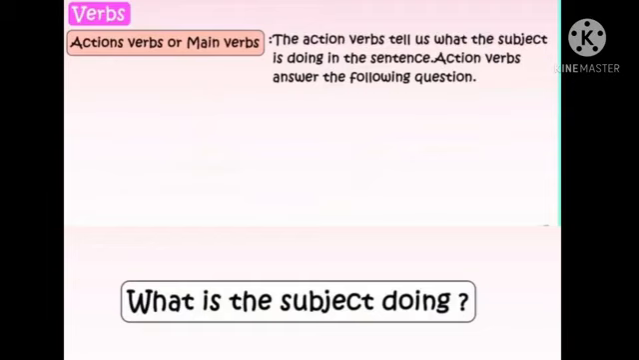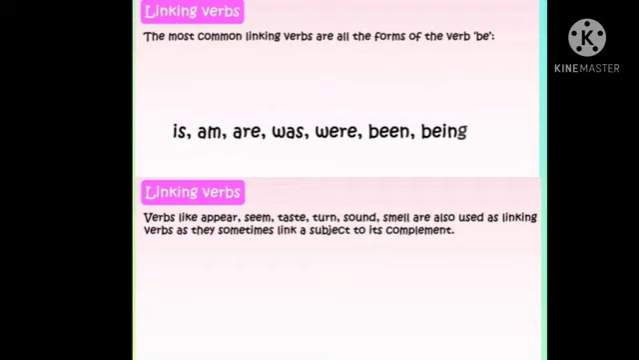"Ramu is sleeping." What is he doing? Sleeping. So sleeping is the action verb or the main verb. So when you ask the question, what is the subject doing, whatever answer we get will be the action verb or the main verb. Then comes the linking verbs.